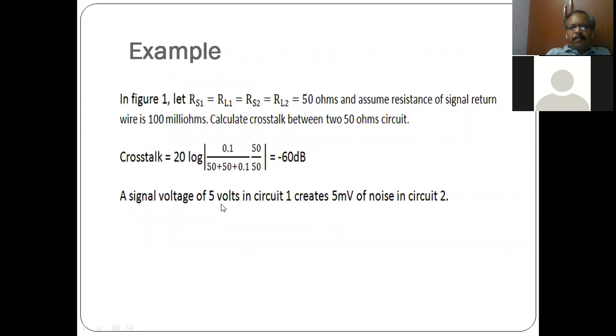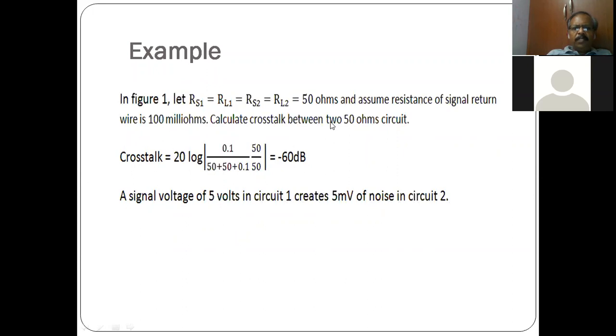So for a simple example, if you do a calculation with these values, assuming that the resistance of the ground path is 100 milliohms, that means 0.1 ohm, you see the crosstalk between the two circuits is minus 60 dB. That means a signal voltage of 5 volts in circuit 1 will create 5 millivolts of noise in circuit 2.